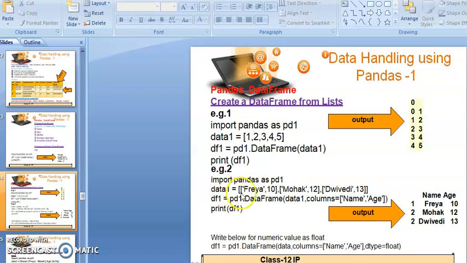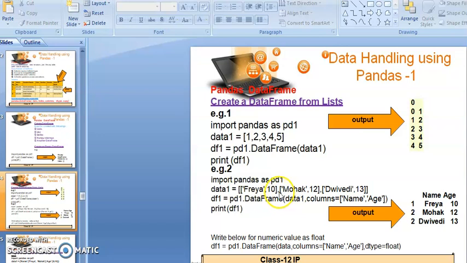Okay, so in the second example you can see import pandas as pd1 as the first statement. Now in data1 I have mentioned two values in each and every parameter. You can see here in data1 I have started the array elements, so I have used a square bracket, because square brackets are used to mention the array elements. Now after that I have written name and age. So Freya is the name, then comma, then the age of Freya.